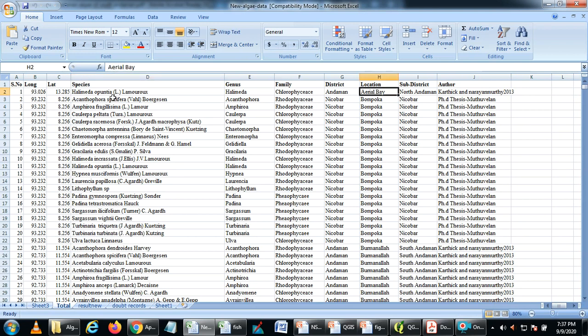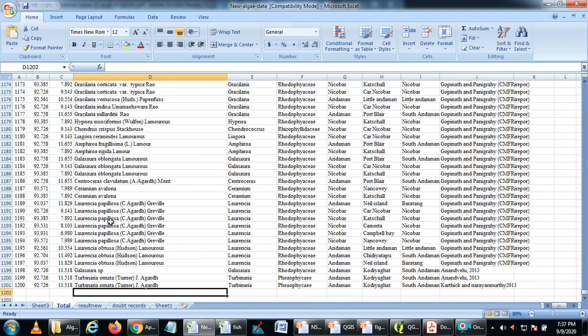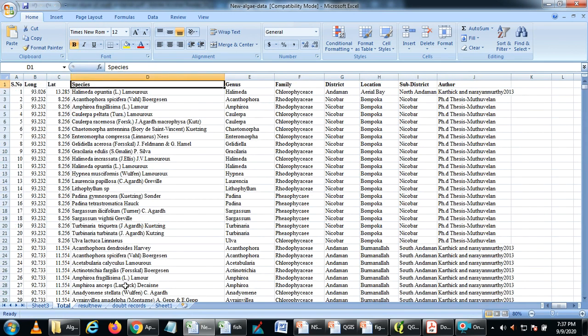So for Ariel Bay, this is the location. This can be a location I created, or in some cases it is defined in the research papers. Now we have an entire database. Around 1200 individuals are identified from different literature sources, and we now have coordinates. These coordinates are in decimal degrees. Whatever coordinates we get in degrees, minutes and seconds, we usually convert them into decimal degrees.